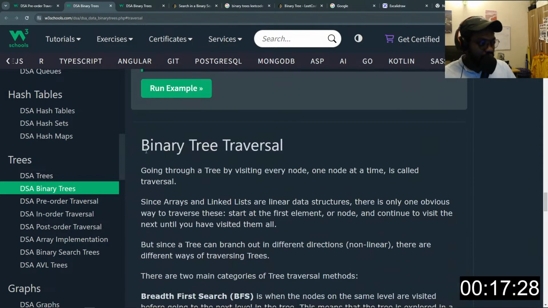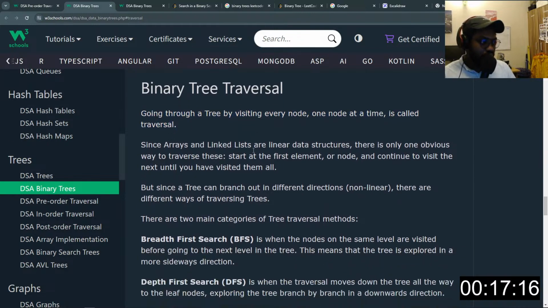So, here is the reading we need to make here. Going through a tree by visiting every node, right? One node at a time is called traversal. Since arrays and linked lists are linear data structures, there is only one obvious way to traverse these. Start from the first element or the node and continue to visit the next until you have visited them all.